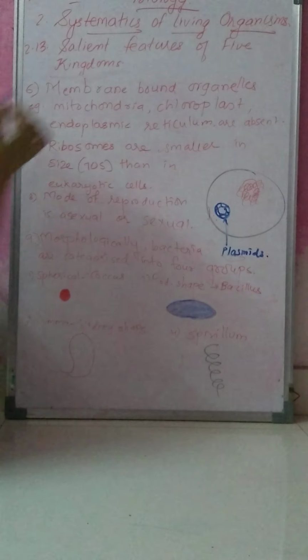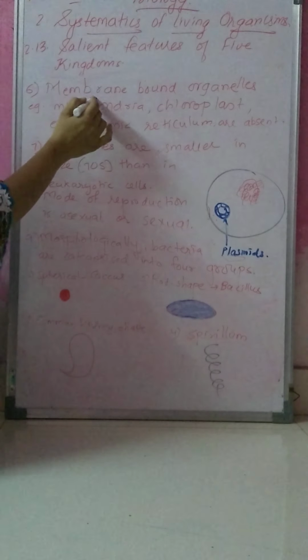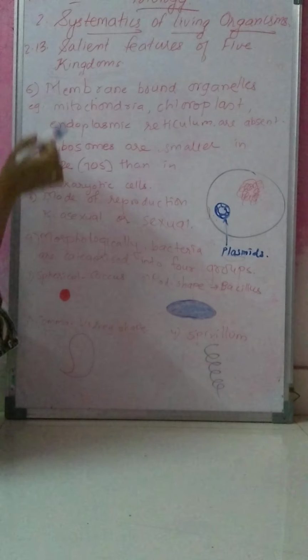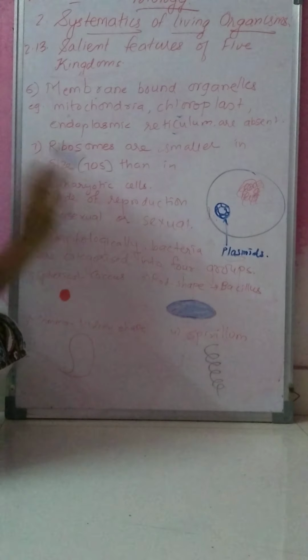Then in kingdom Monera, membrane-bound cell organelles like mitochondria, chloroplast, and endoplasmic reticulum are absent.